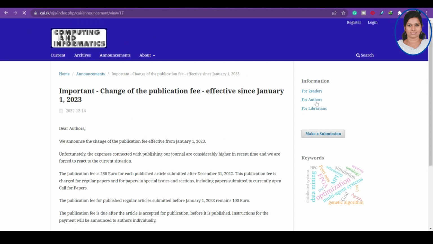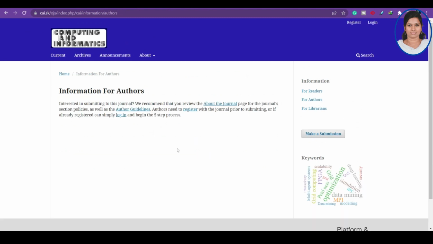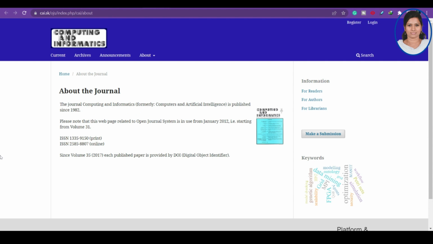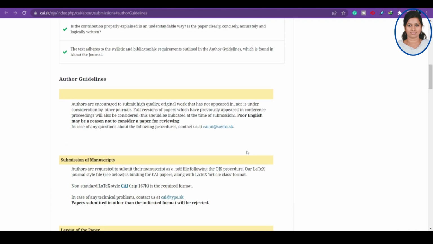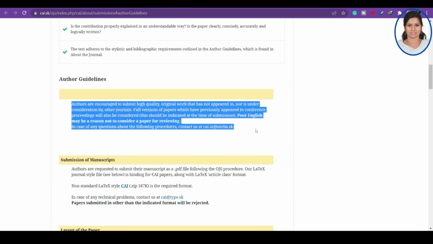So if you click on For Authors, you can check more information about the journal, and if you want to know about the author guidelines, you can click here and see what are all the things they are covering, the scope and everything, and how we are going to submit the article. That is, what is the LaTeX style. They are accepting only LaTeX style of the paper. So author guidelines, what are all the guidelines you have to follow.